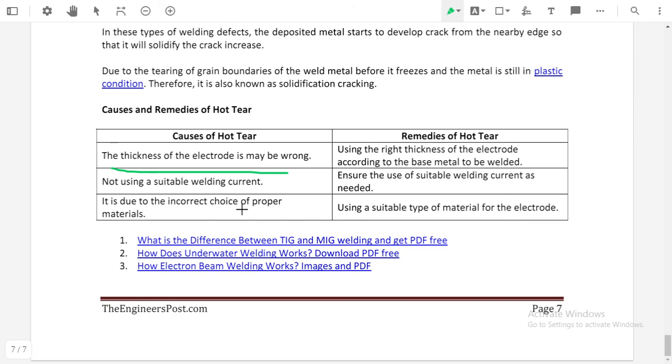If the welding current is not selected properly, then it will cause hot tear defects in the weld zone. So to avoid that, we need to ensure the use of suitable welding current as needed. The welding current should be selected properly to avoid the hot tear.